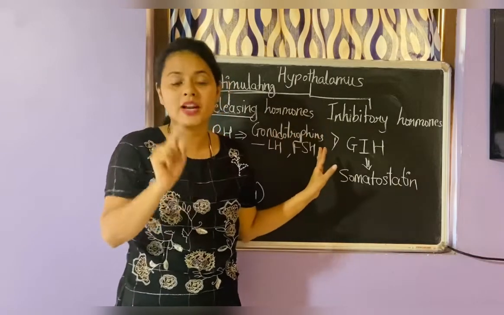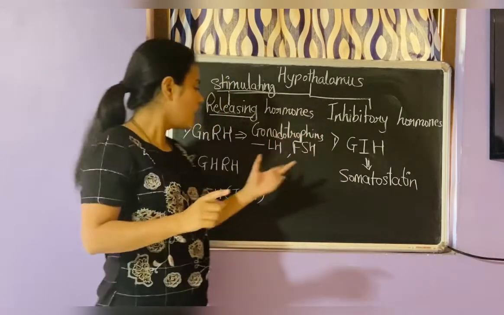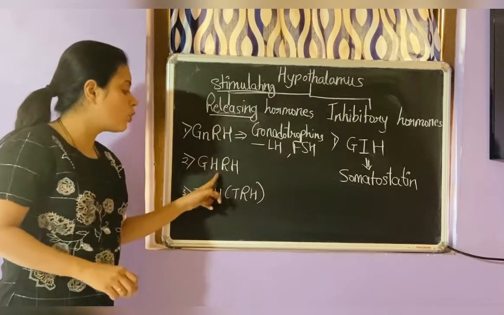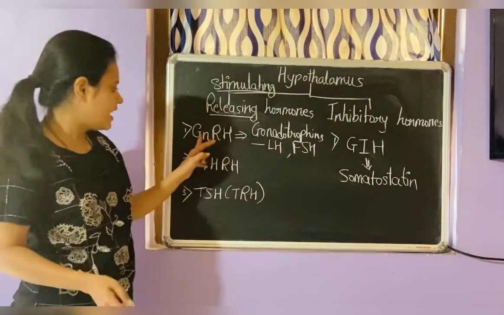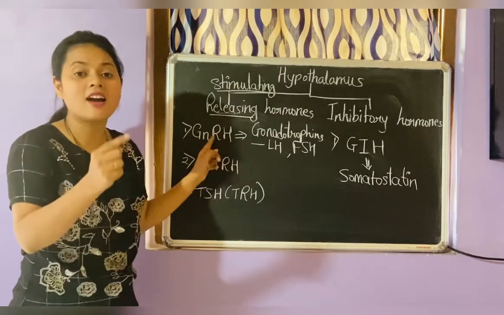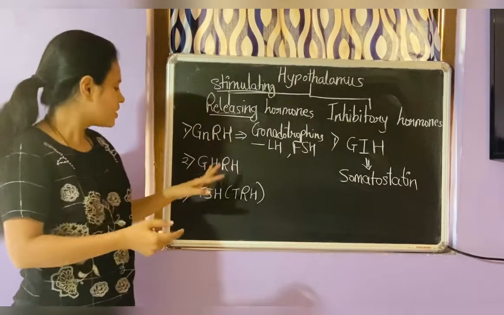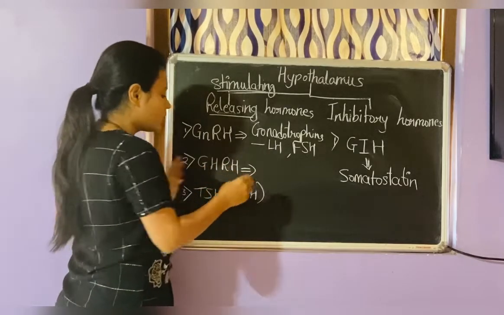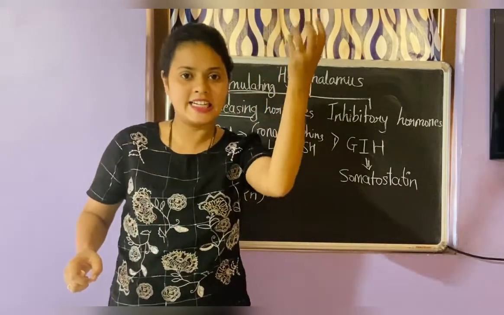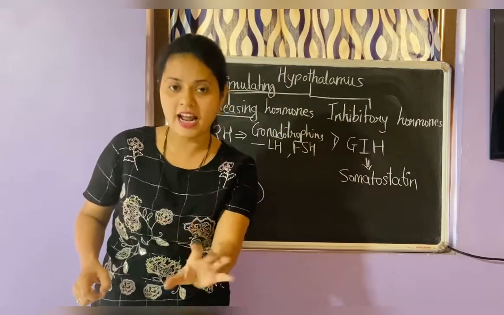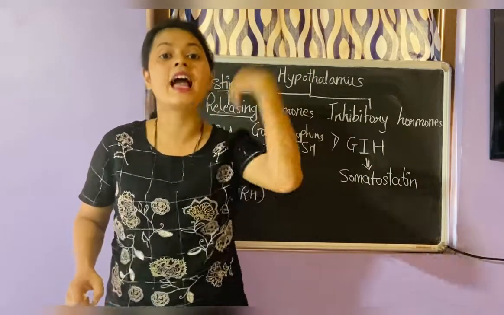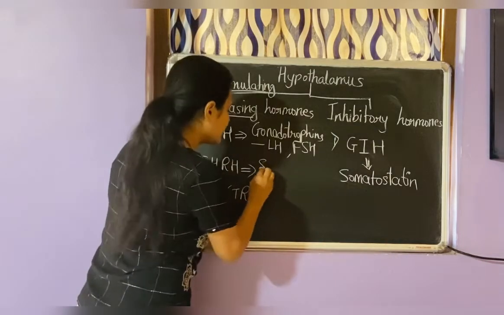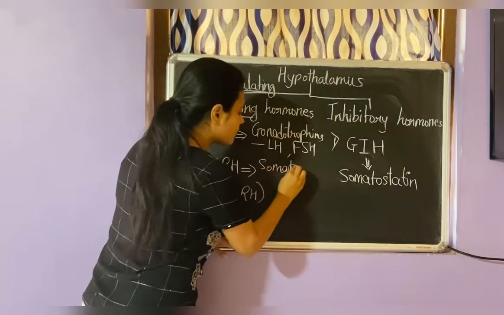This is just one example I told you. Here is another example. There is one more hormone called growth hormone releasing hormone. Here R is releasing, which is stimulatory. So growth hormone releasing hormone, when secreted, goes to the anterior pituitary gland, and the anterior pituitary gland secretes a hormone, that is growth hormone, which is called somatotropin.